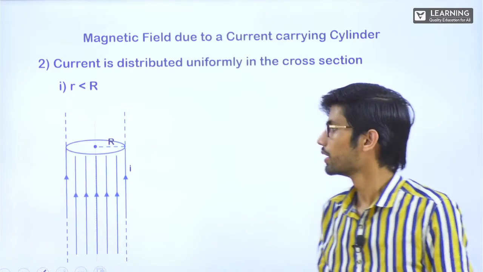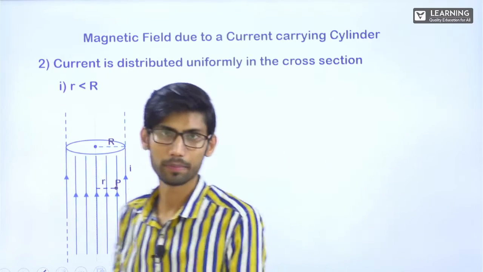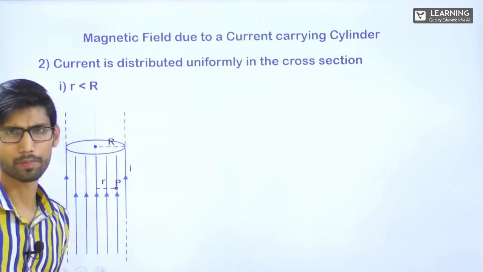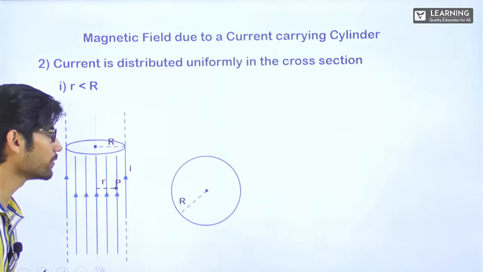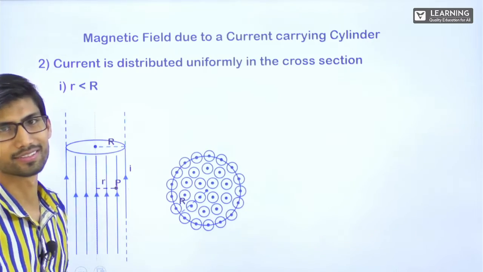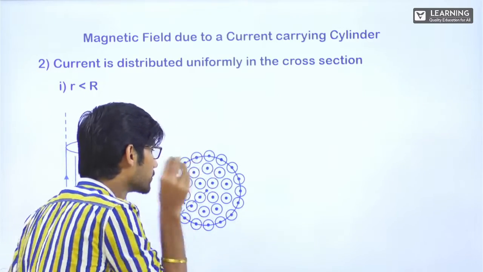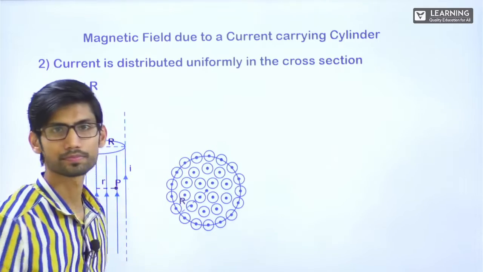Alright. There is a point P inside, which is at a distance r from the center. The radius of the cylinder is capital R as usual. Top view, if I make, this is the cylinder. The current this time is like this. In this entire cross section, the current is coming outwards. Fine.